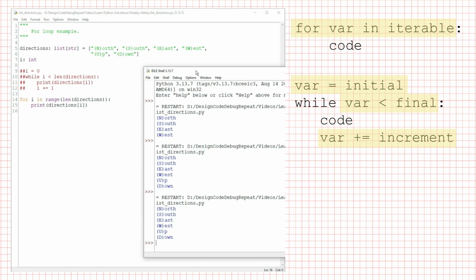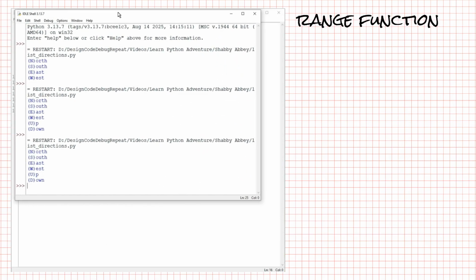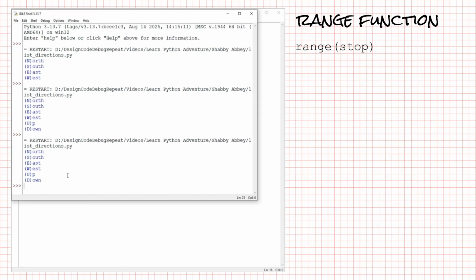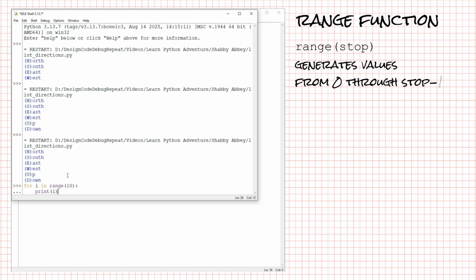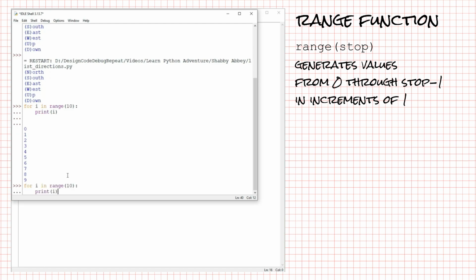In the for loop, all of this is done in one step with the range function. The range function is generating the next value for i each time we reach the loop header. So to understand this loop, you need to know how range works. Let's explore it in the console first. I'm going to write for i in range 10 print i. And when I press enter, we get the values 0 through 9, one to a line. Range 10 generated 0 through 9. I'll press Alt-P to get that back, and change it to range 5.